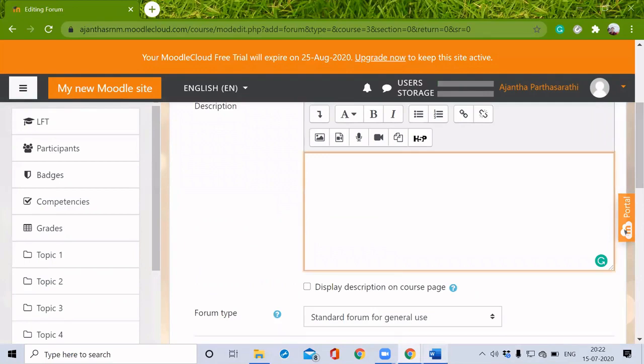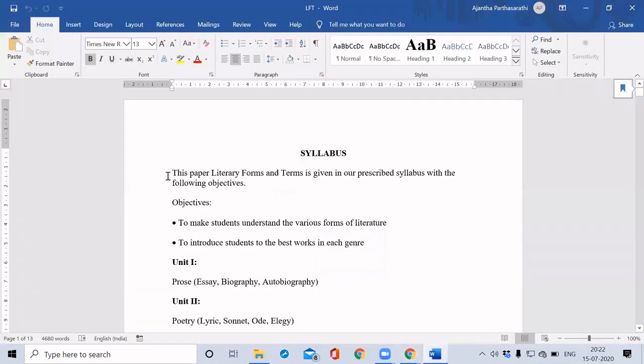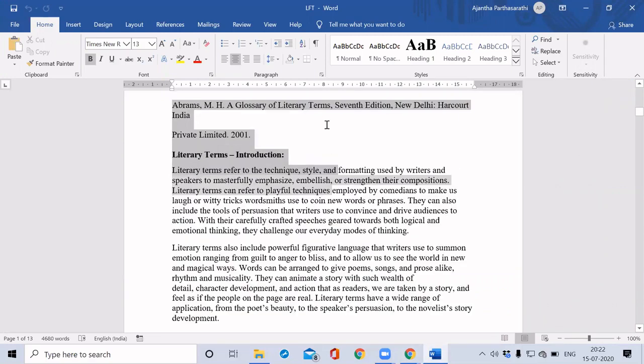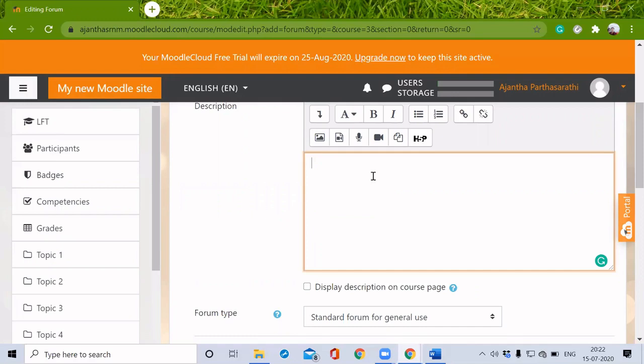Here what I'm going to give is I just want to display the syllabus for this paper, Literary Forms and Terms, syllabus as well as reference books. I'm just pasting it here.